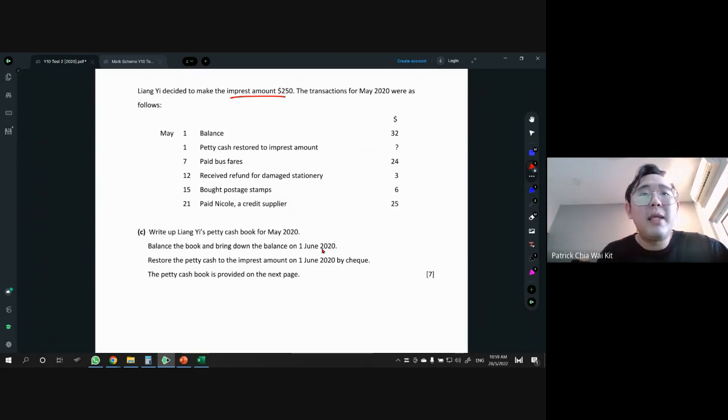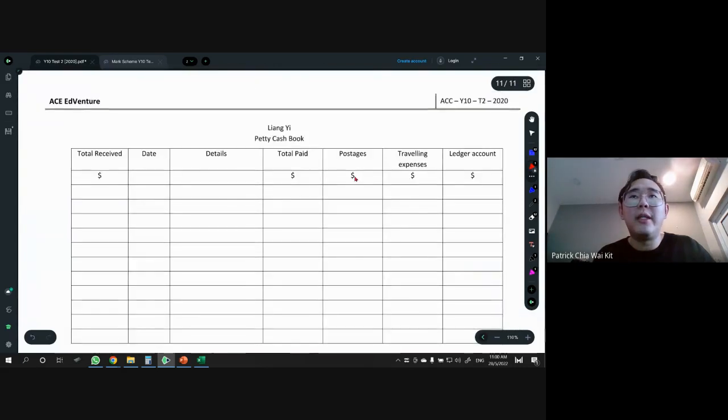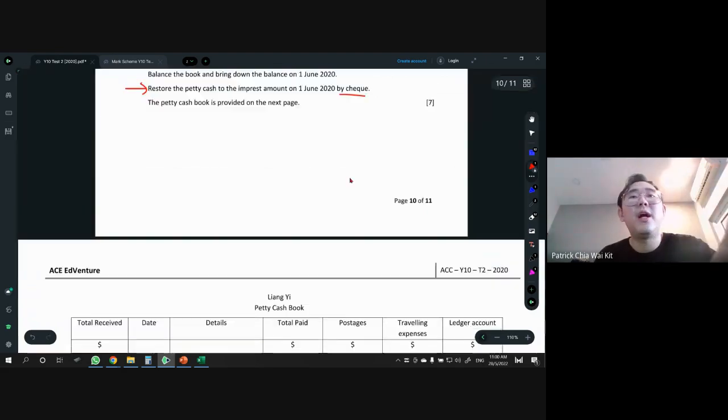So write up Liang Yi petty cash book, balance the book, bring down the balance. And also don't forget, it's a very sneaky part here: restore the petty cash to the imprest amount by check. On 1st June, after everything's done, you have to do one more round of restore at the end of it, and we restore by check, right? Okay, so let's look at this. This is all petty cash. It's all given, right? We have 3 columns here: postages, traveling, and also ledger account. So how do we start this?